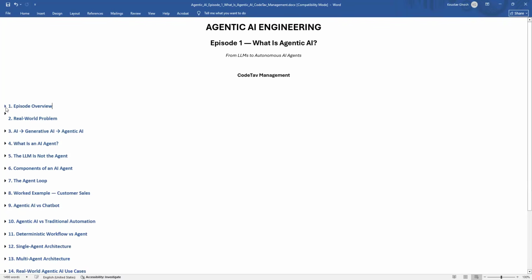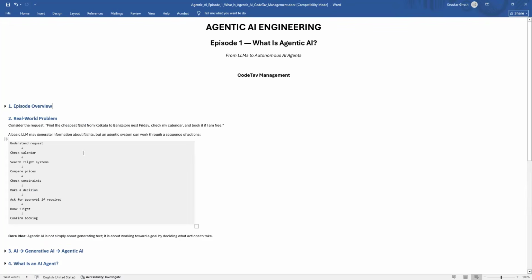First of all, we will start with a very realistic, real-world example. Imagine I tell an AI system: find the cheapest flight from Kolkata to Bangalore next Friday, check my calendar, and book it if I am free. Now let's think about what needs to happen.